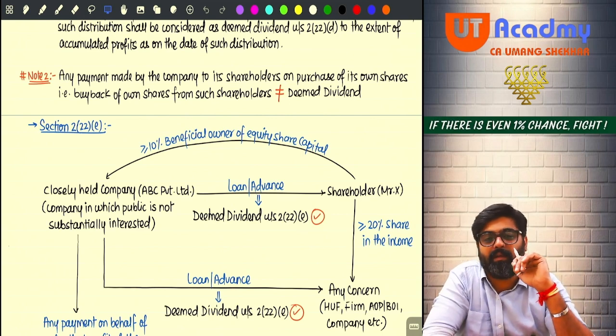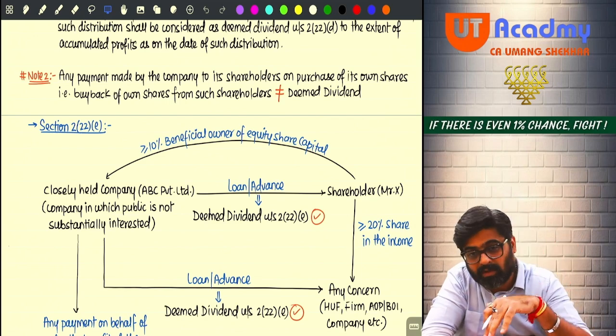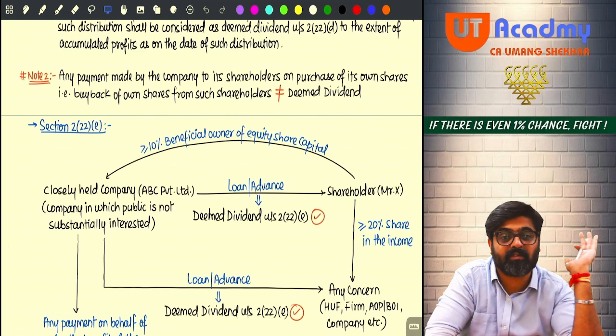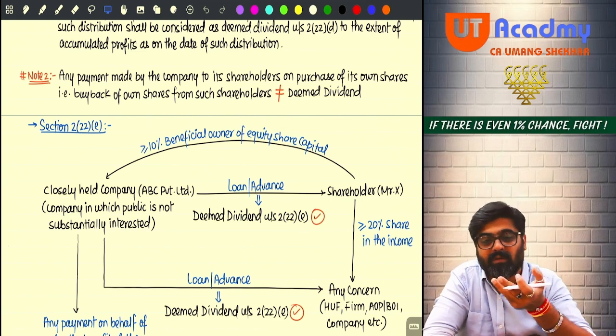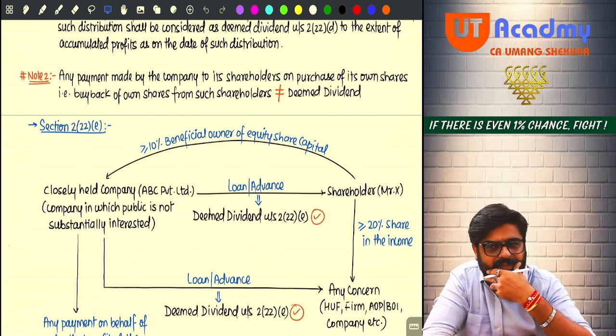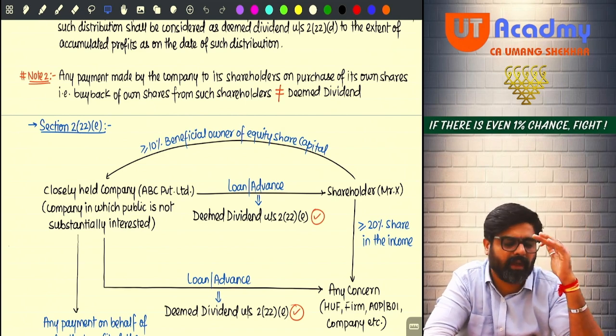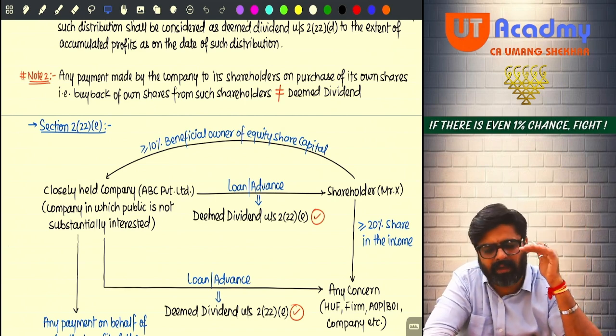If you are going to give such loans or advances, you can give them as per your wish. You can do whatever you want, because the company law does not apply here. There are no restrictions. So you can give such loans and advances to any shareholder in any amount, in any proportion.